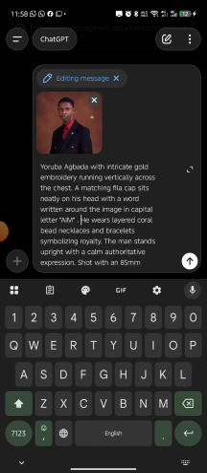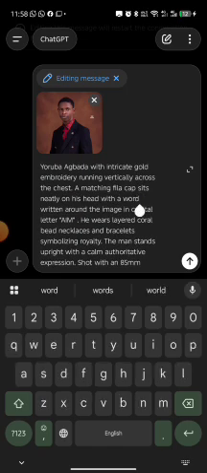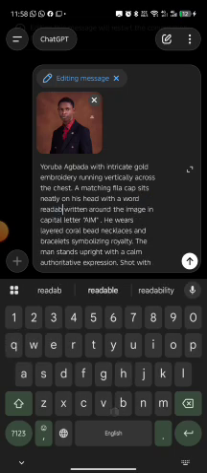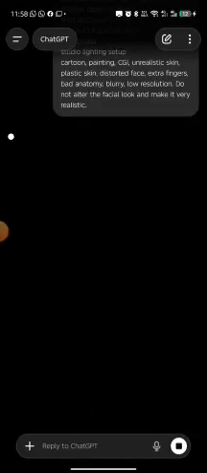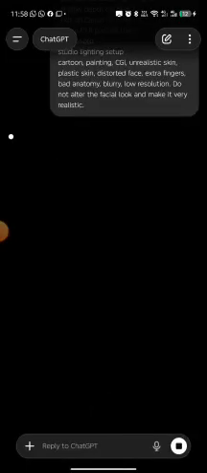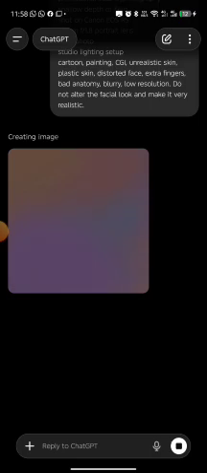The man stands upright, with a word readable written around. I'm teaching you too much, guys. Let's see what it will give us. I'm very sure it will give us something similar that we can make use of.